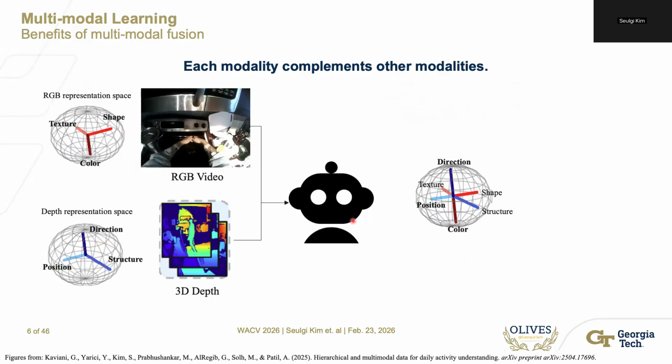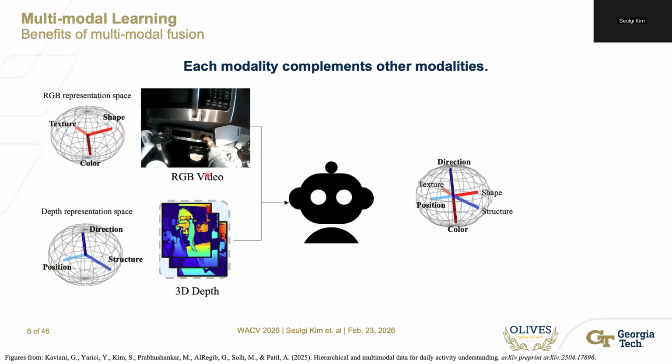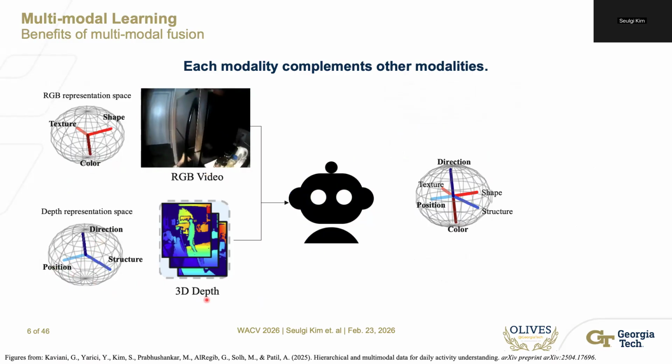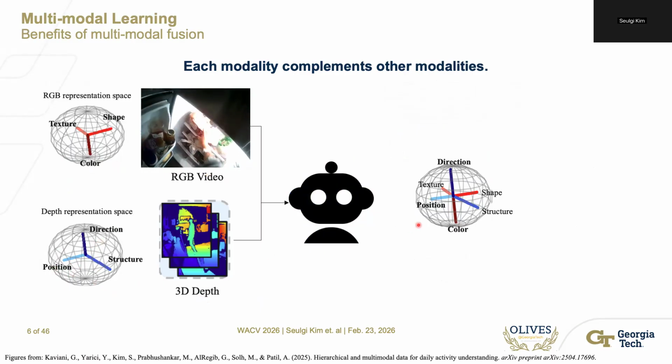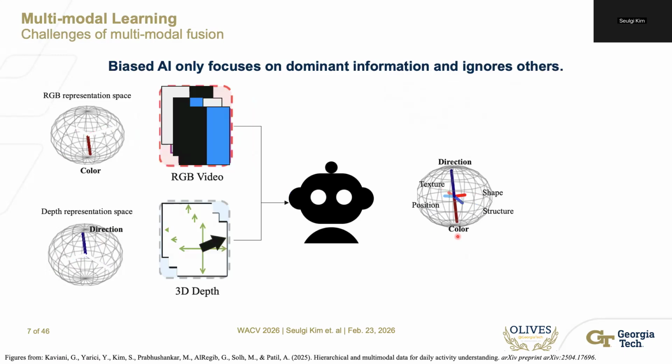Now let's simplify this and just think about the multimodal fusion with RGB video and depth. Ideally, AI wants to get all the different features from these two modalities. However, one of the challenges in multimodal fusion is that the AI can only see partial information.